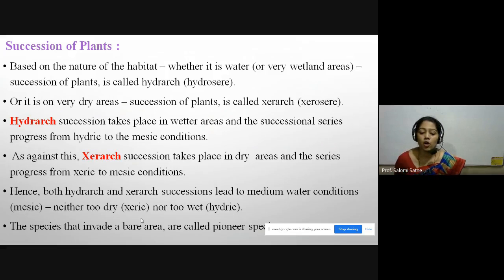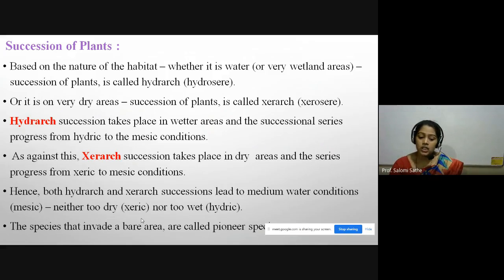Based on the nature of the habitat, where it is water or a very wetland area, the succession of plant is called hydrarch, that is the hydrosere. Okay, based on the nature of the habitat where they are present, in the water. Hydro means water. Hydrarch succession of plants takes place in the water, and is also known as the hydrosere.